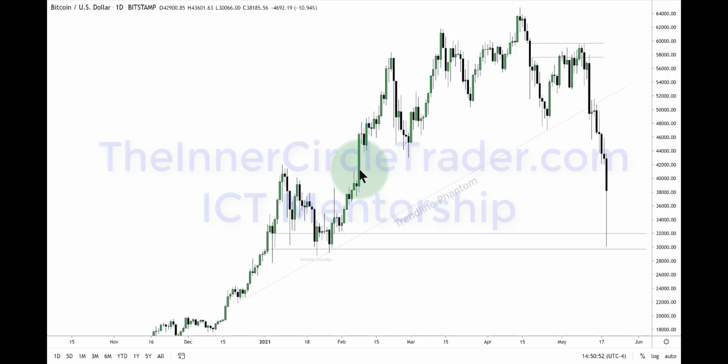So to answer all of your questions, I don't know what Bitcoin's going to do. Personally, I wouldn't be surprised if it went back down to 20,000 and rebalanced here, because of all this big build up here. A lot of people made money in this run, and a lot of people up here and here were anticipating this high being taken out, and then we're going to go to 100,000.